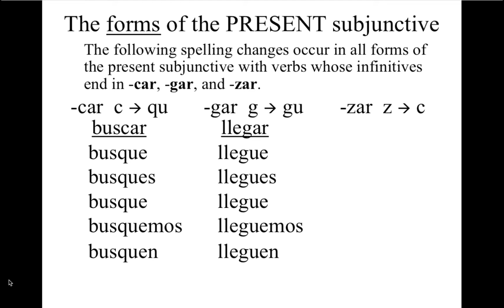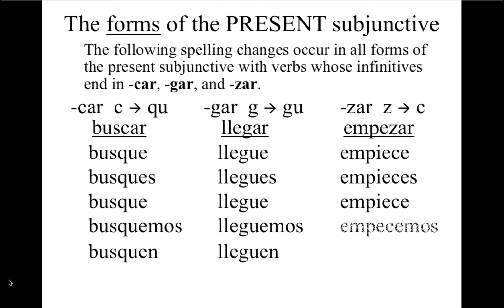With zar, we have to change to a c in front of the ending. Empezar, empiezo, take off the o, put an a, empiece, empieces, empiece, empecemos, empiecen.